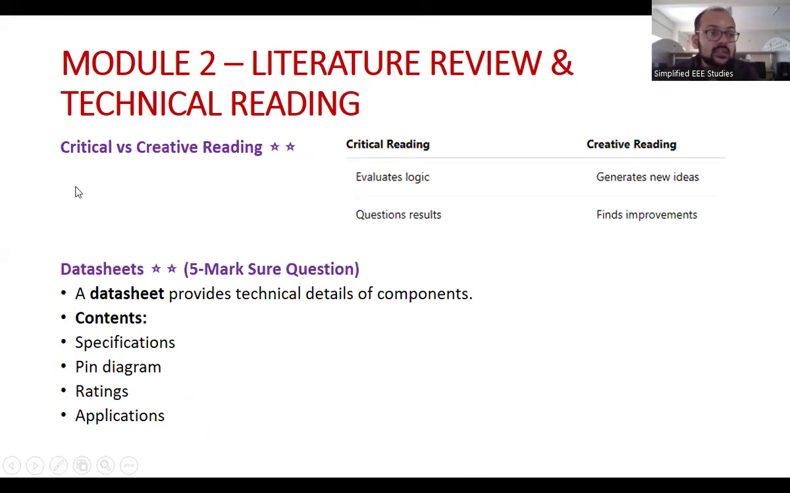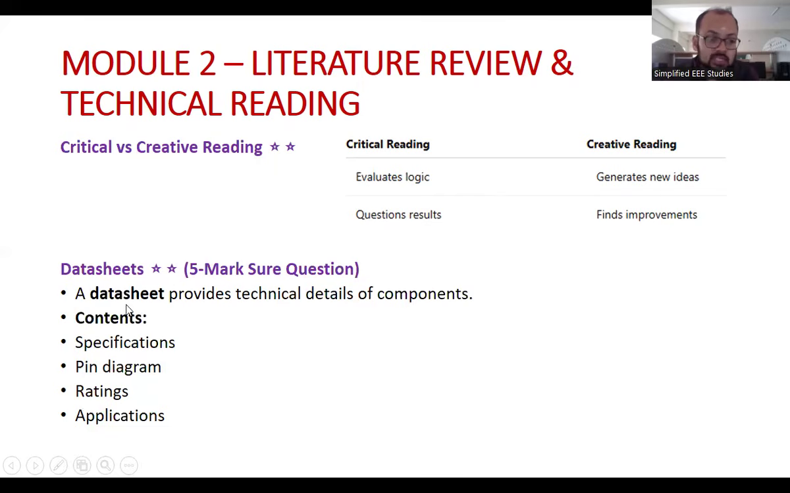So differentiate critical reading and creative reading. Critical reading includes evaluating the logic. Creative reading includes generating new ideas. Critical reading involves questions and results, whereas creative reading involves finding improvements. These are the major differences between critical reading and creative reading.